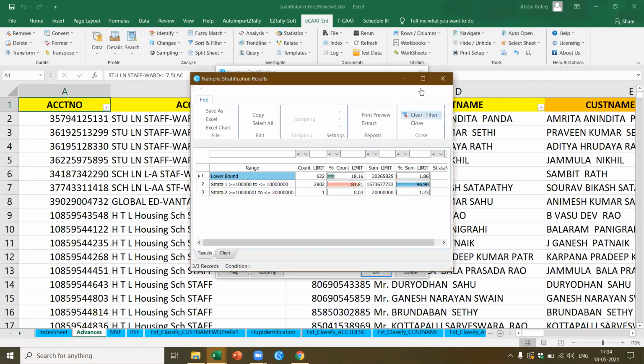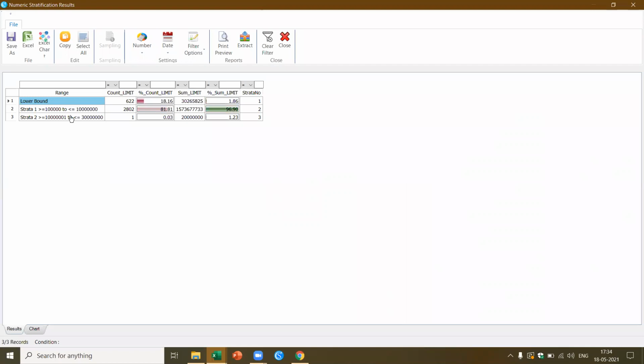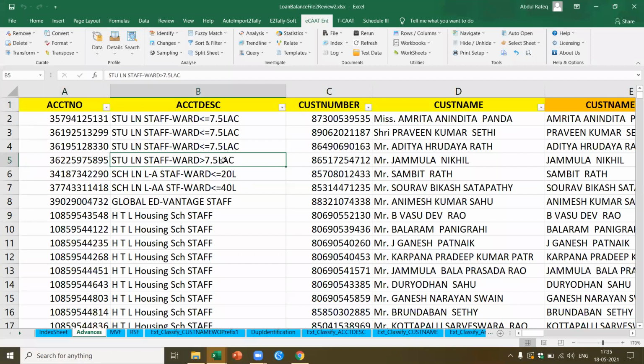Now you see the result, interesting result. Now between 10 lakhs to 1 crore, we got 2,802. And then between this 1 crore to, okay, I think there are some cases we don't have the data. It also gives the lower bound, which means which are the things which are below the limit I've given. Probably I've not given the amounts correctly. I can also extract these details. So it means you can define what are the type of stratification you want to do. Based on that, you can get the result. Okay, we got the result.